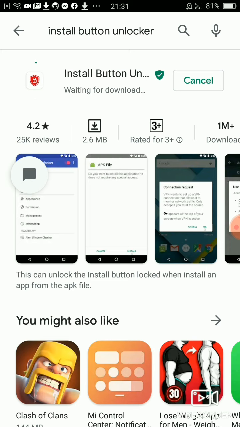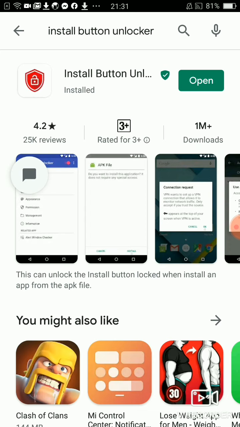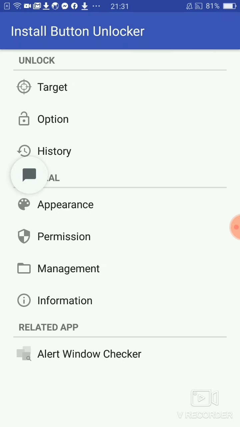Let's see. Wow, it is installed so fast. Good. Installing, and then we open it. Okay, open it.